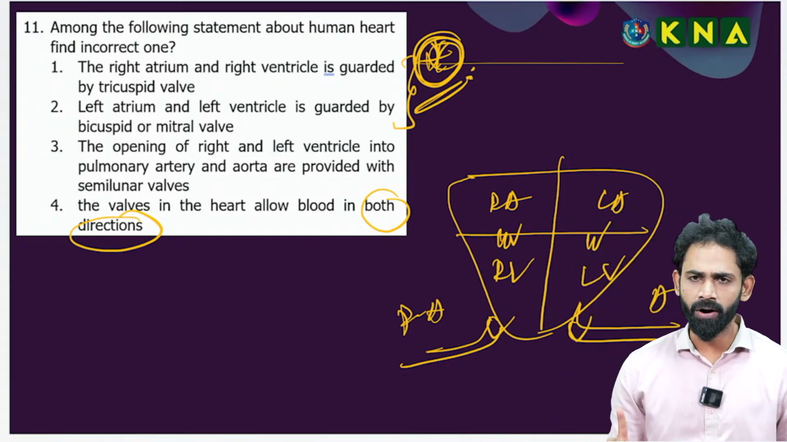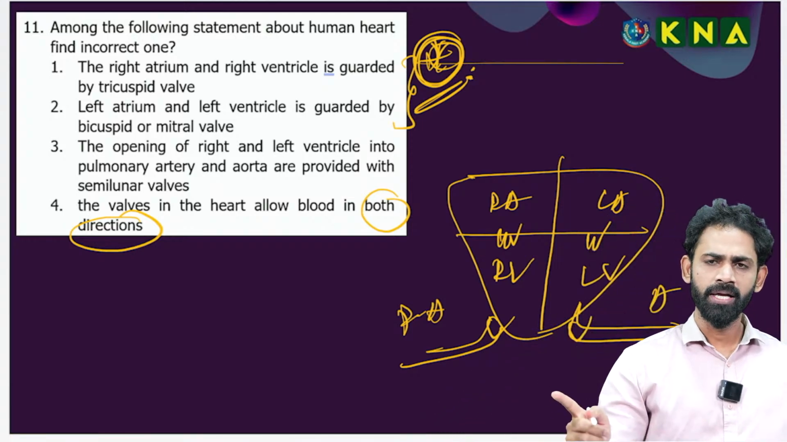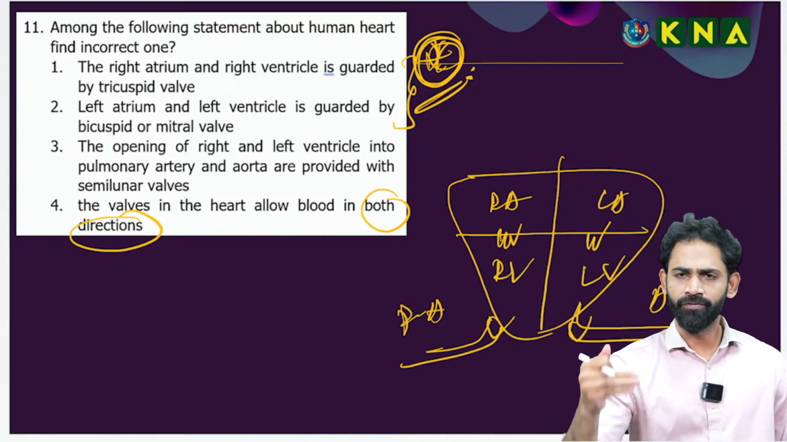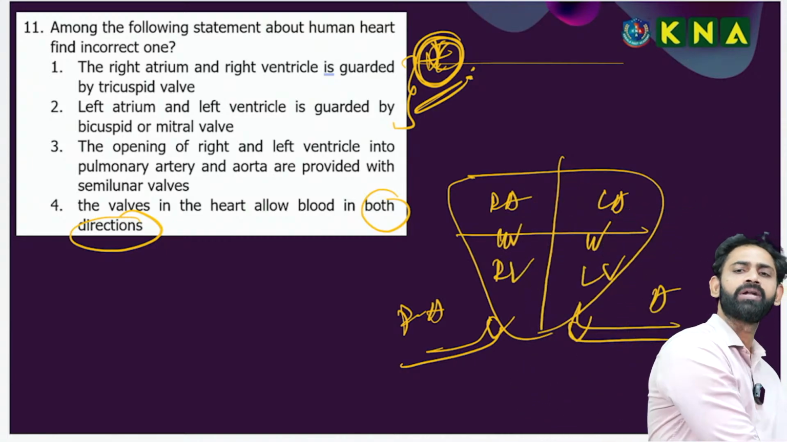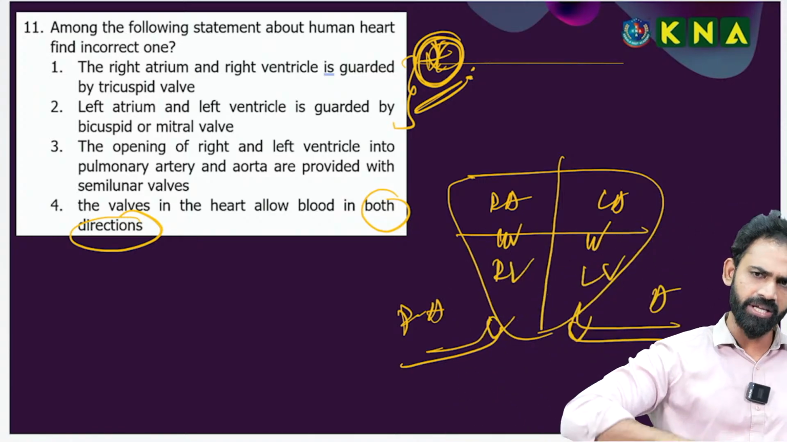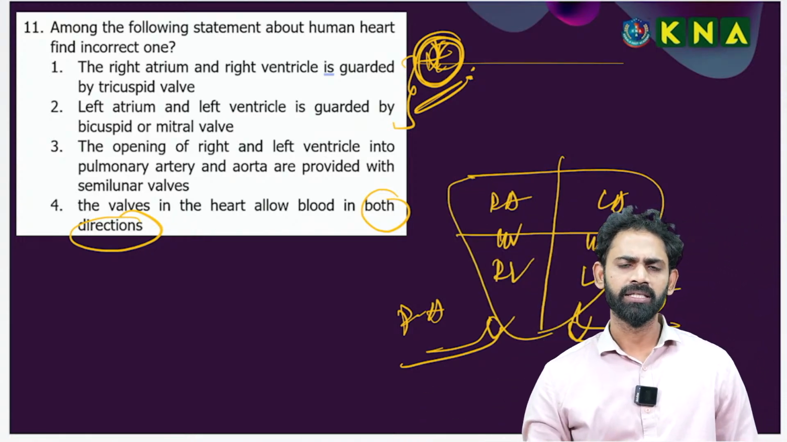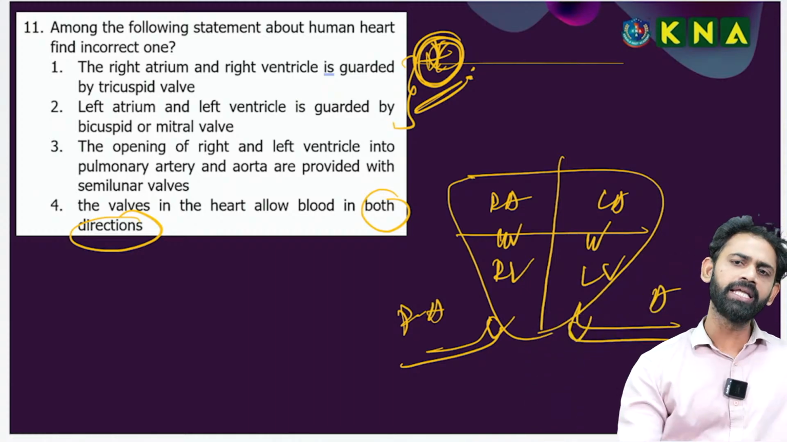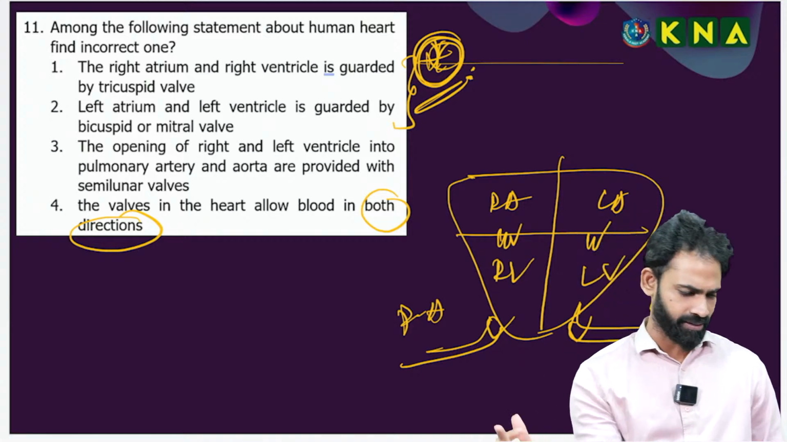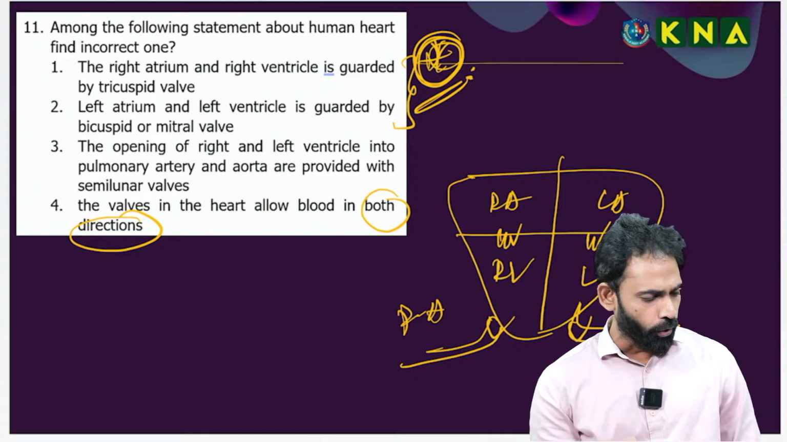These valves in the heart allow blood in unidirectional flow only. Blood always flows from the atria to ventricles, and from ventricles to the corresponding arteries. It never goes from arteries to the ventricles or ventricles to the atria. Blood cannot move backward. That is why, for the 11th question, option 4 is the answer.